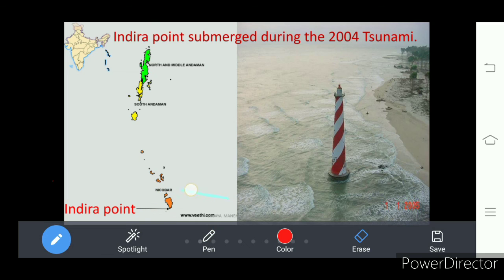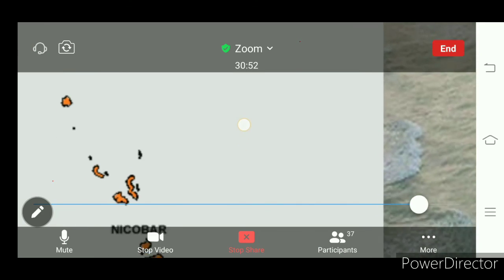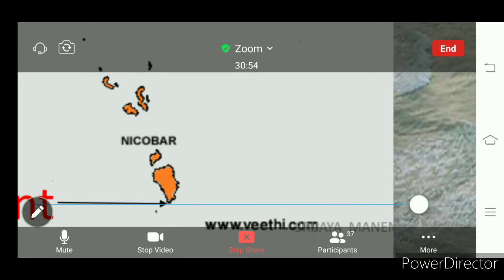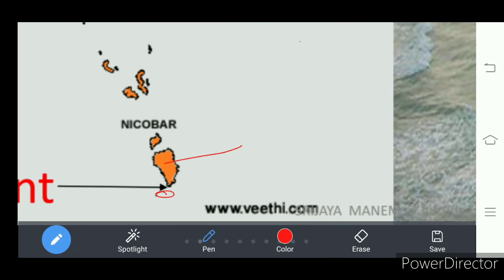Let me zoom out this one. Now I am showing. This is Indira Point here. What is this? Great Nicobar. So Indira Point is the southern tip of India.